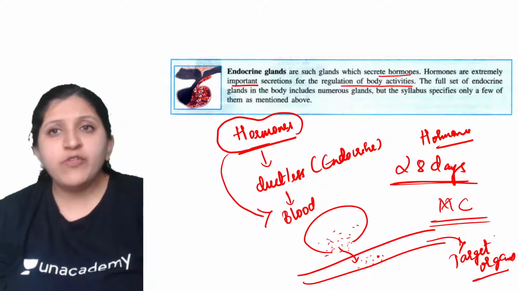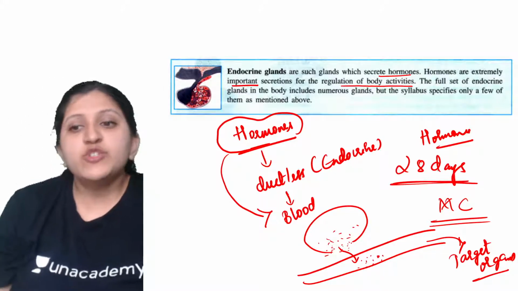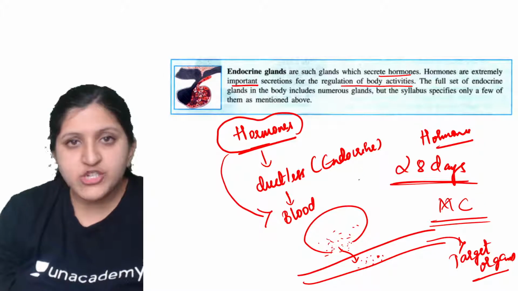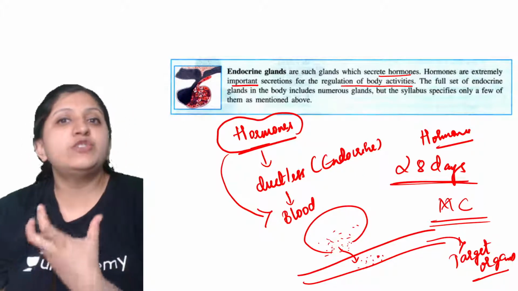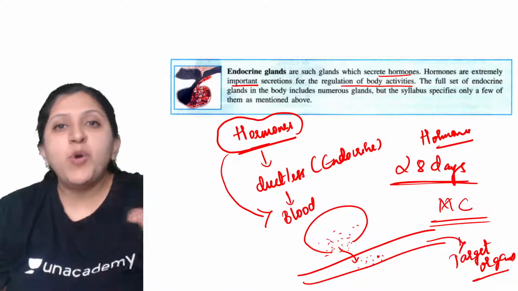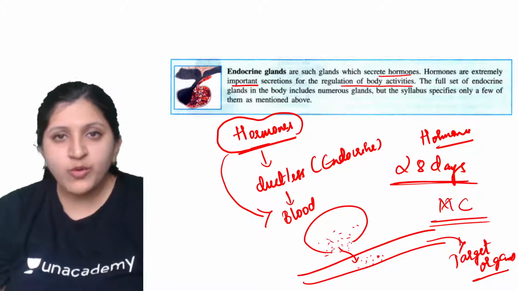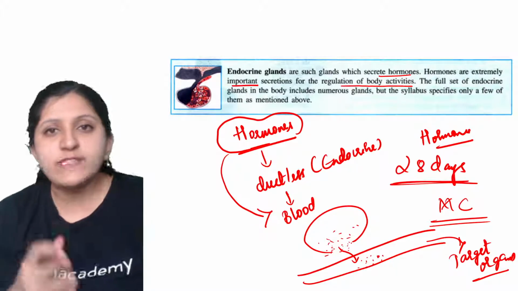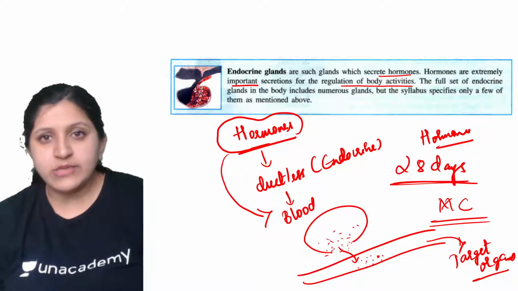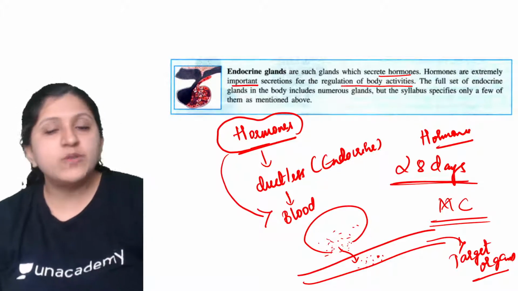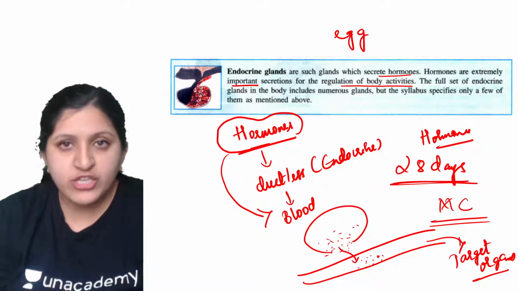Now with respect to MC, that is menstrual cycle, FSH, follicle stimulating hormone, is required to develop the ovum in your ovaries. There is an ovary in your abdominal region. So there is an ovary which is present, attached with the uterus by a fallopian tube. This ovary is responsible for the egg production.